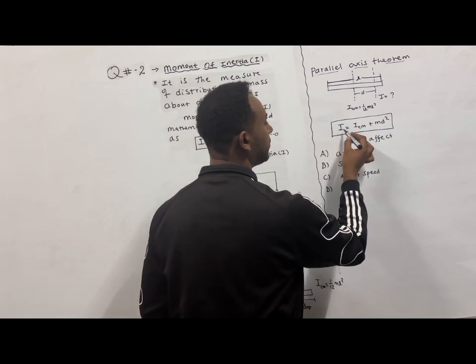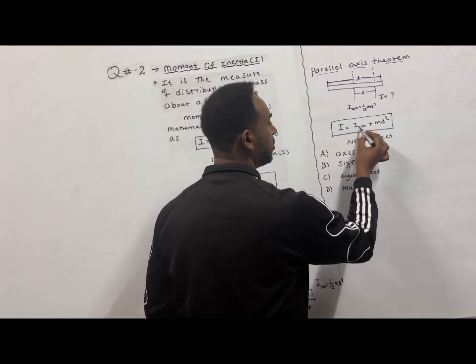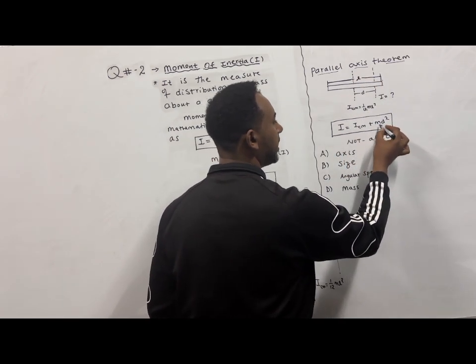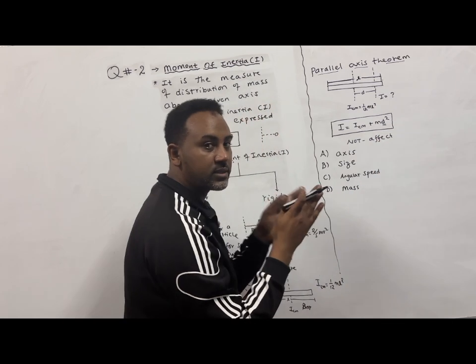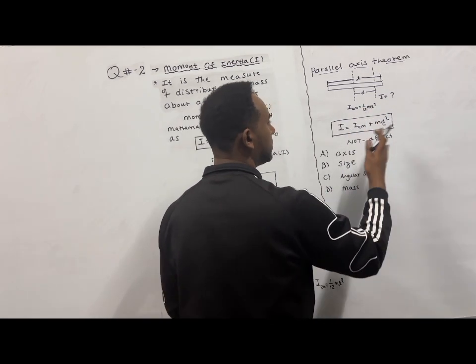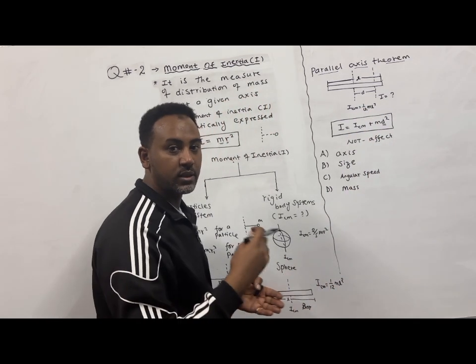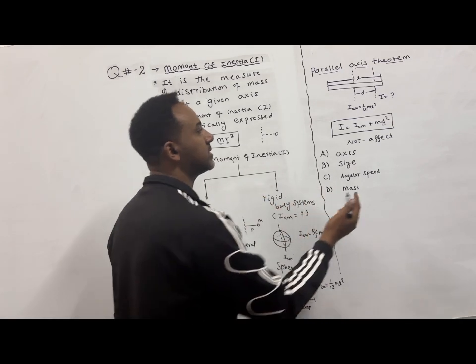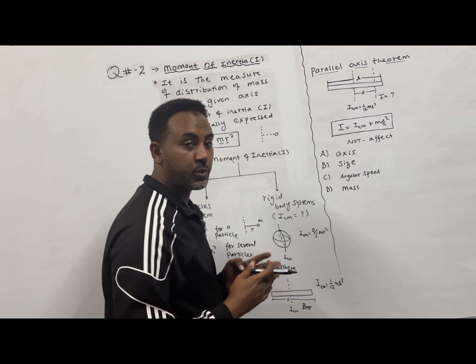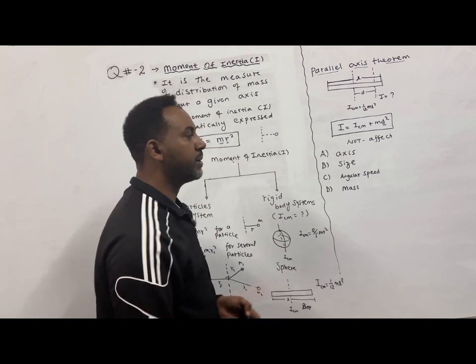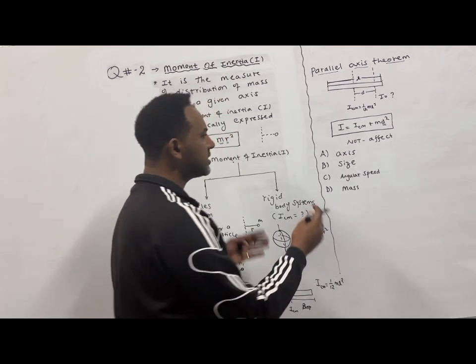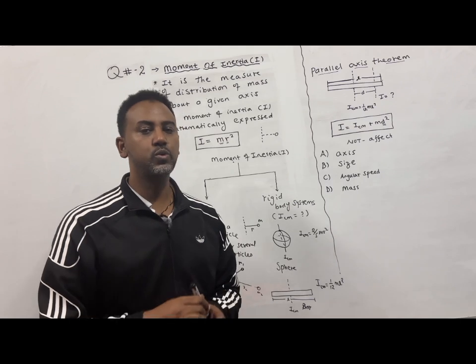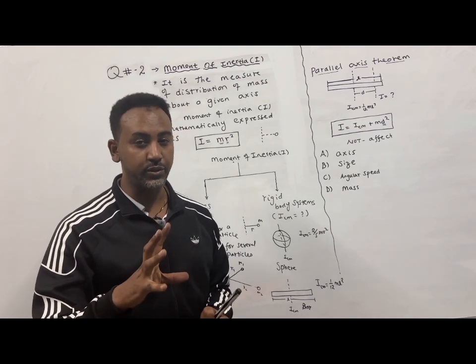and the new moment of inertia can be given as the moment of inertia through the center plus md squared, where d is the distance between the two axes በሁለቱ አክሲሶች meaning center of ማስ ላይ ባለው አክሲስ እና በአዲሱ አክሲስ መካከል ያለችዋን ዲስታንስ በመውሰድ አዲሱን ሞመንት ኦፍ ኢነርሺያ ማግኘት ይቻላል። ስለዚህ እስካሁን ካወራናቸው የትኞቹ ፋክተሮች አፌክት ያደርጉታል ሞመንት ኦፍ ኢነርሺያን፣